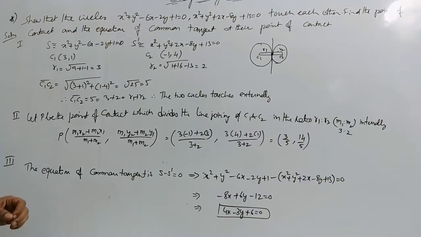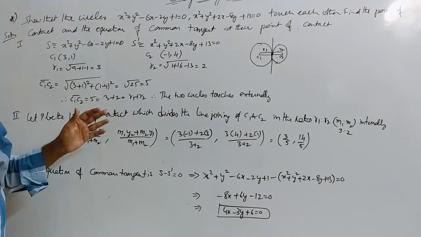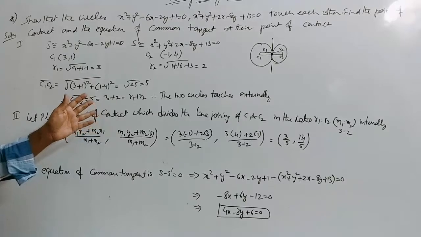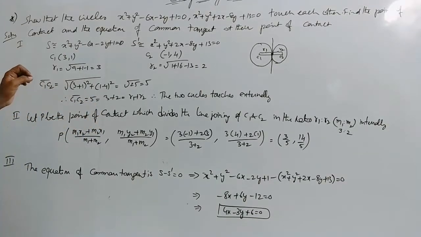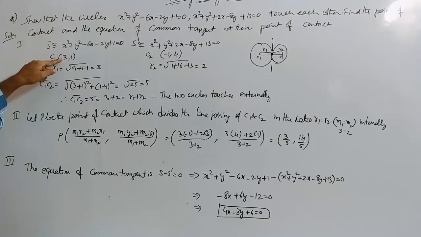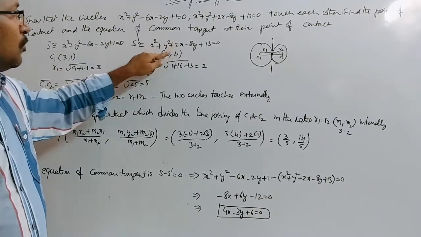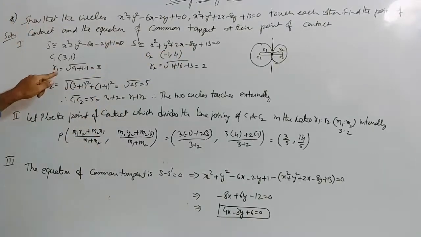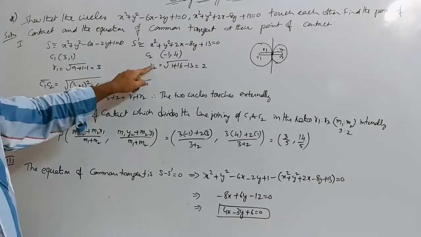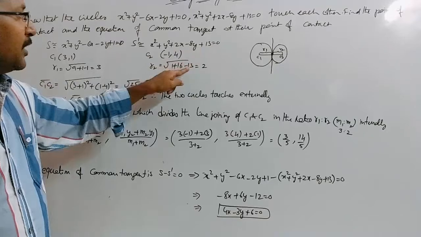Now to show that the two circles are touching each other, first of all we have to find C1, C2 bar and R1, R2 to verify whether they are touching internally or externally. Now let us find C1, which is nothing but the center of the first circle. Here 2g is equal to minus 6, 2f is equal to minus 2. Therefore C1 is nothing but minus g, minus f, and hence 3 comma 1. Similarly C2 is equal to minus 1 comma 4, and R1 is equal to square root of g square plus f square minus c, that is equal to 3.